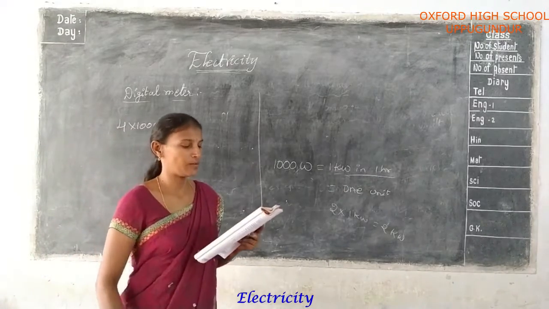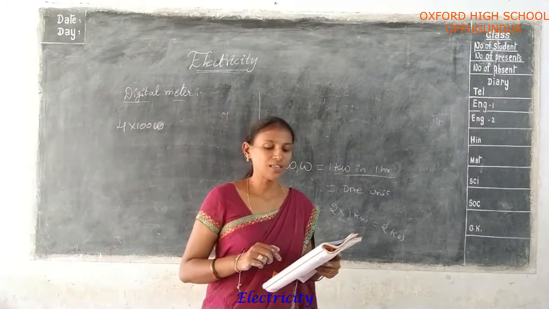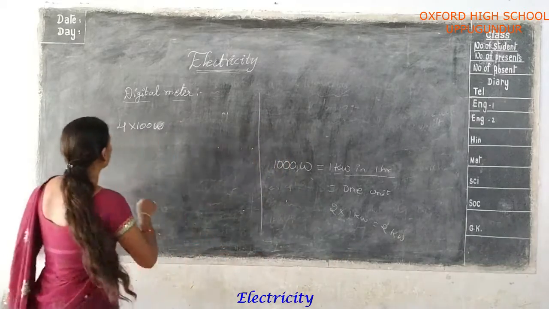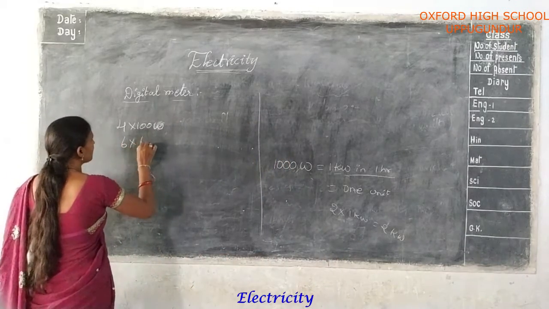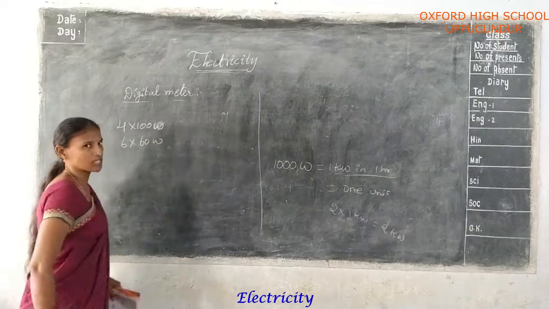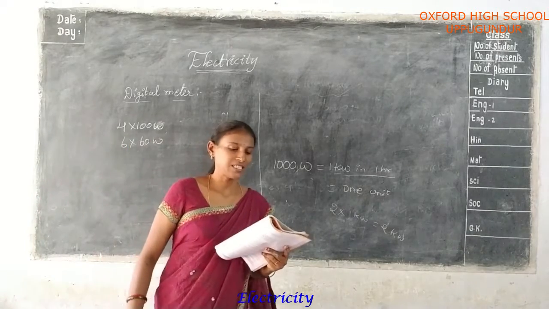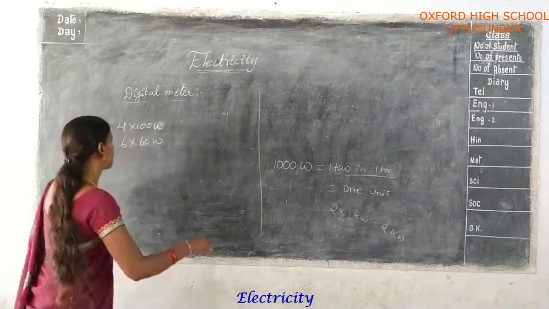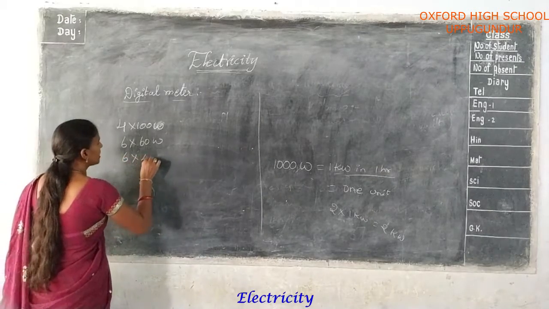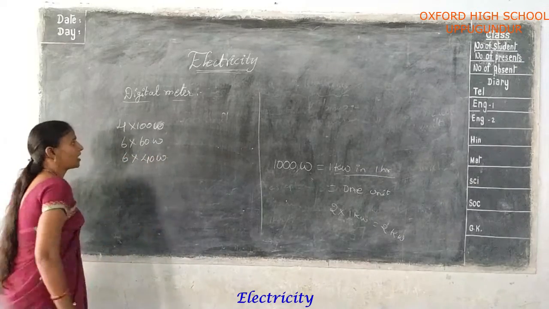And next, 6 bulbs of 60 watts are there in the house. And next one is 6 bulbs of 40 watts, in the house only.